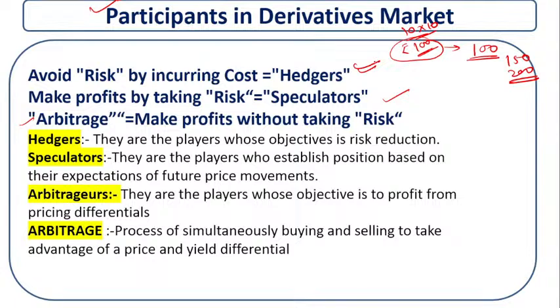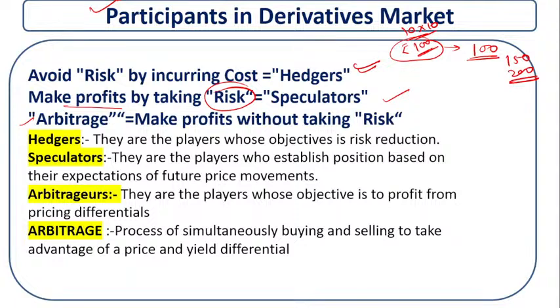Now who is the speculator? Give me thumbs up or say yes when you understand the things. Speculator means who wants to take a risk, who are very curious, they really want to take a risk because they know that if you do not take a risk you will not gain more than your boundary line. So they make a profit by taking a risk. These are called speculators.